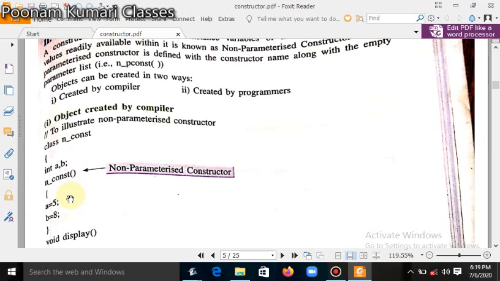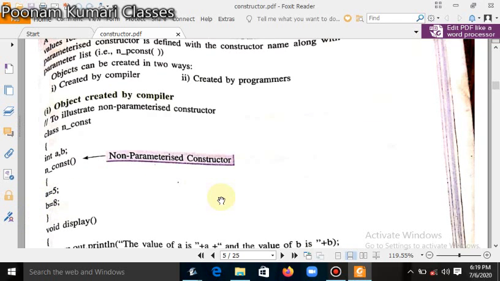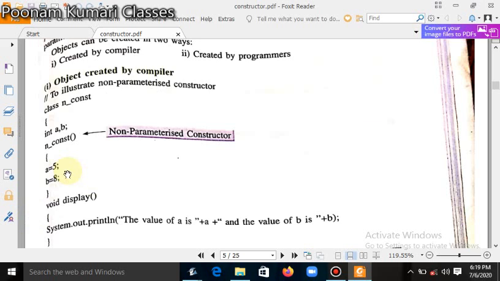Now here a value is 5, b value is 8. Definite values we have passed here. We can pass any type of value in the constructor. According to the question we have passed here integer values. Its data type is int. Then the display function will display the value of a and b.